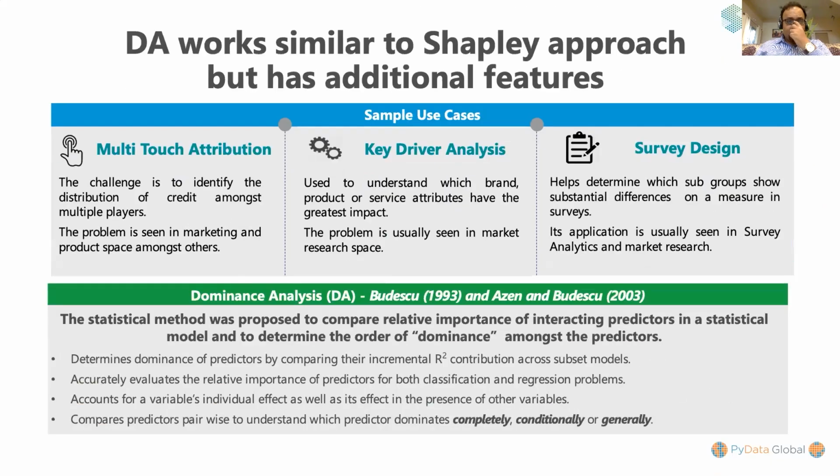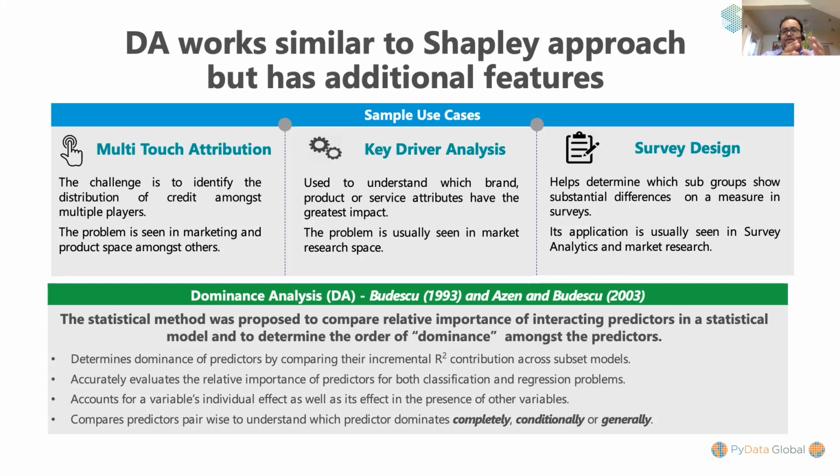Now, a lot of us would have worked with the library known as SHAP, which is based on Shapley values and cooperative game theory. Dominance analysis works on the same principle, and the math is also the same. Consider a machine learning model to be a game and the features to be players playing that game. Now, each combination of features will be a possible coalition. So for a model with n features, you will have 2 to the power n possible coalitions. So in a 3-feature world, you will have 8 combinations or 8 coalitions.